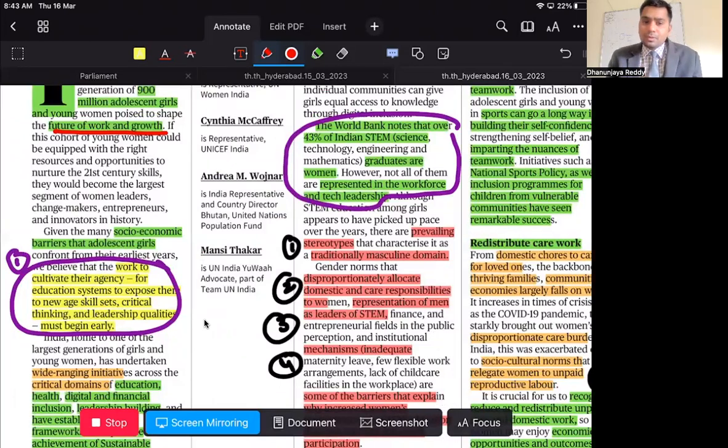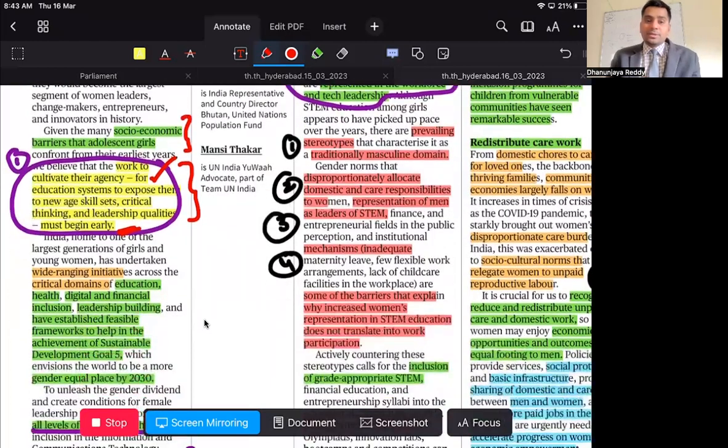Next. Given the socio-economic barriers for adolescent girls, they have to cultivate their agency, and education systems must expose them to new skill sets. Critical thinking and leadership qualities must begin early. As women are coming into the workforce, we have to focus on cultivating their agency. What is cultivating their agency? Develop their human capacity, develop their social capacity, and develop their political as well as economic capacity. Then that is going to give them the agency or the voice to speak on behalf of themselves.